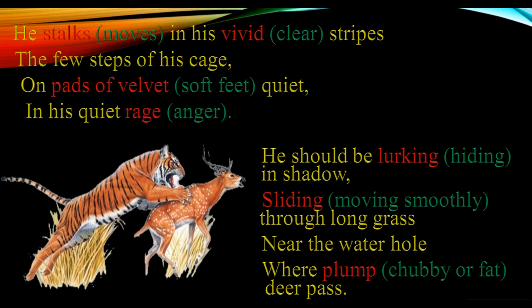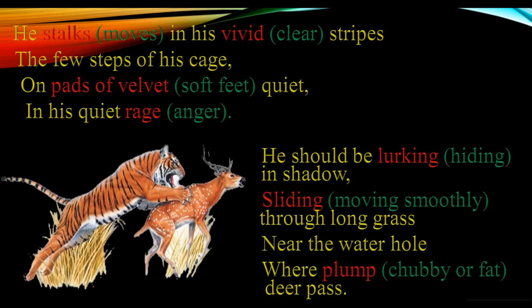Now, we'll move on to the next stanza. He should be lurking in shadow, sliding through long grass, near the water hole, where plump deer pass. Now, what is happening here?